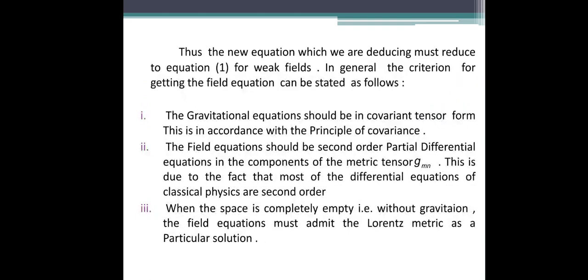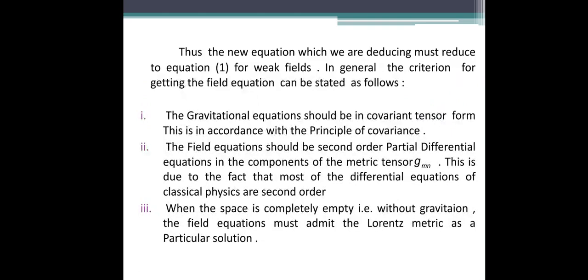The second criterion we have to use here is that the field equation should be a second order partial differential equation. That is, the new equation that we form should be a partial differential equation and it is of second order. To have this, we require the components of the metric tensor g_mn, and this is due to the fact that most of the differential equations in classical physics are of second order. Okay, so we require the field equation to be a second order partial differential equation.